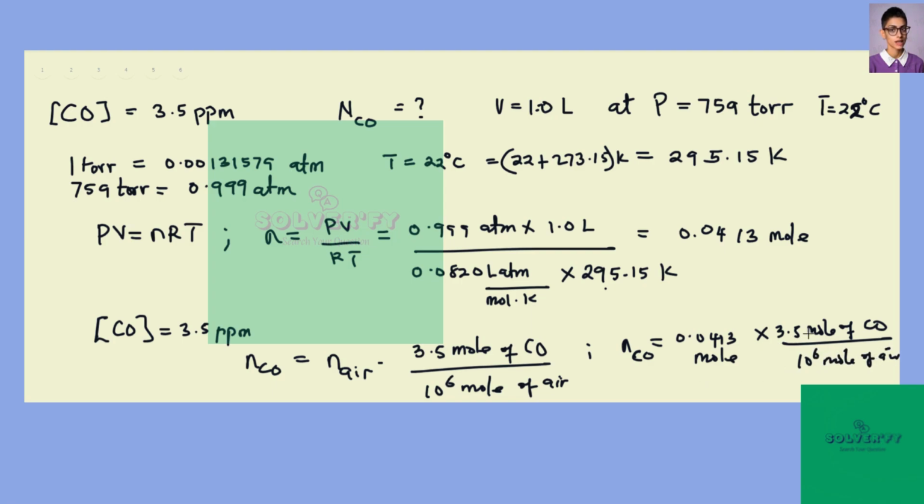So this would be 0.0413 times 3.5 divided by 10 to the power 6. So this would give us the number of moles of CO to be equal to 1.45 times 10 to the power minus 7 mole of CO.